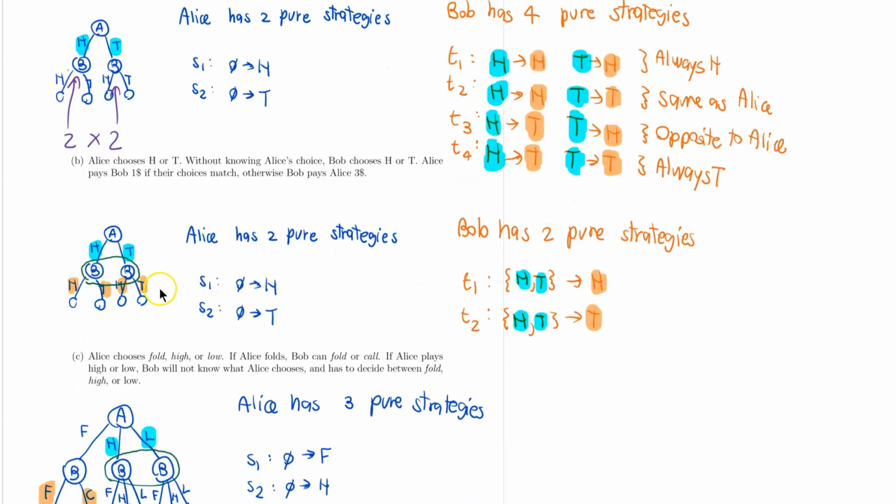For part B though, notice how these two nodes are in the same information set. So even though I see 2, I'm just going to count them as one thing. So in each of the nodes here, Bob has 2 options. So the number of pure strategies that Bob has is going to be just 2.